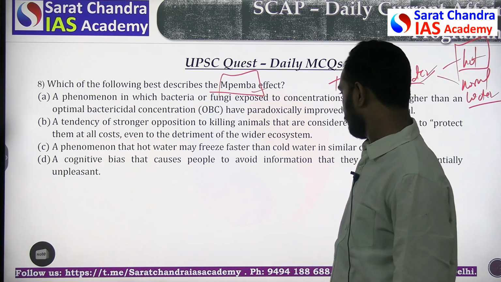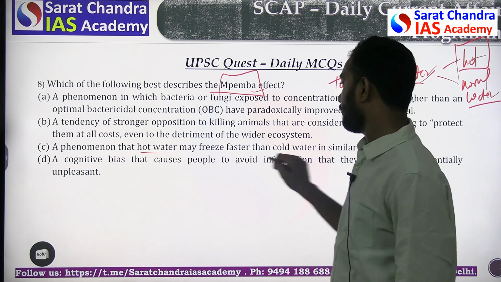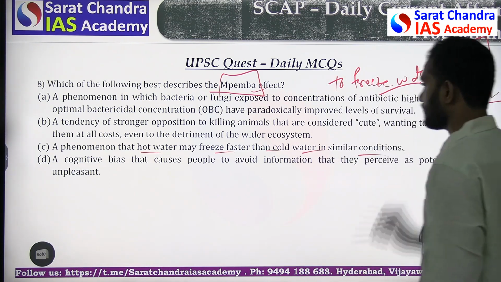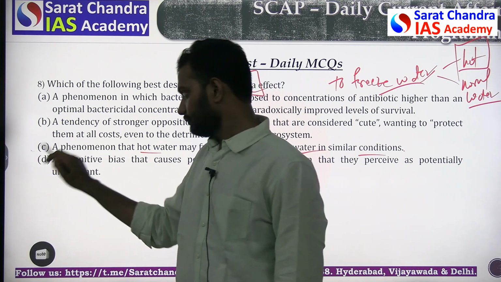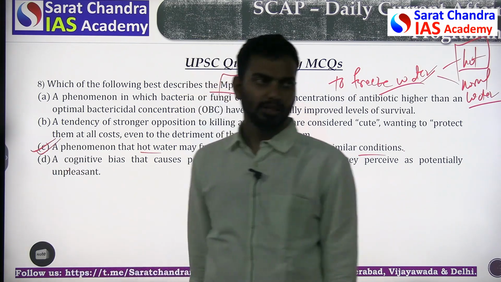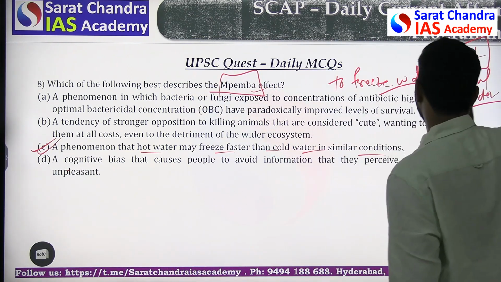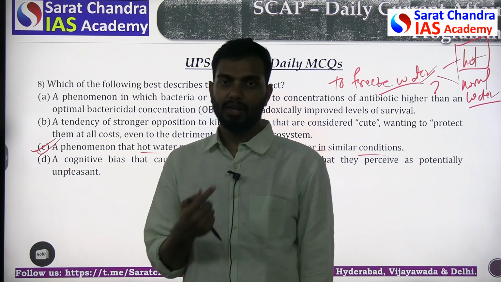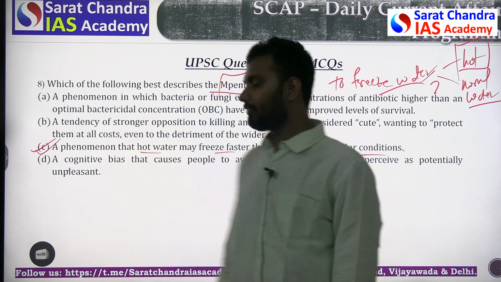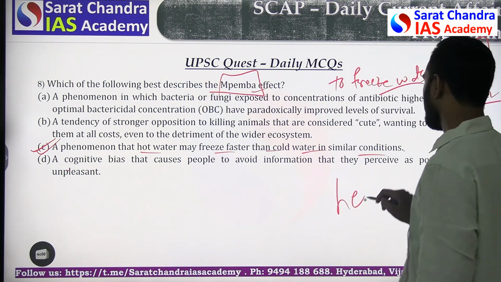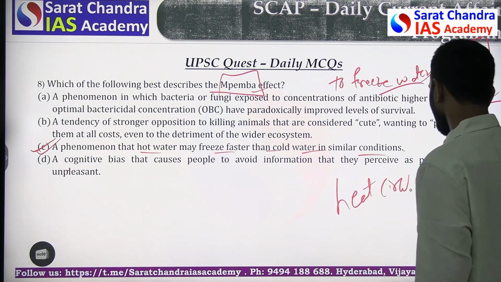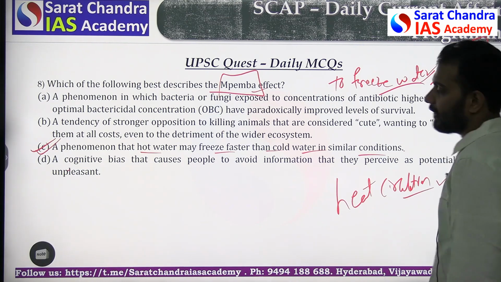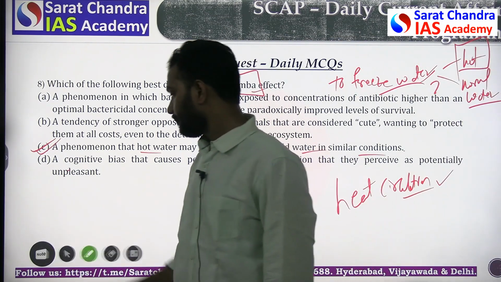So what is the option? The option is hot water may freeze faster than the cold water in similar conditions. Again, this is the explanation. So why is this happening? This is happening because the hot water has a lot of energy where the heat is circulated at a faster rate. So due to faster heat circulation, we are having a faster freezing period. So this is the answer.